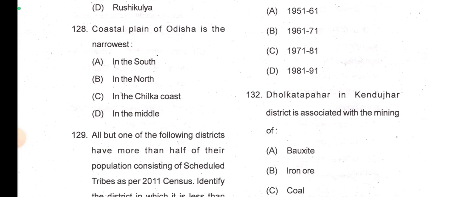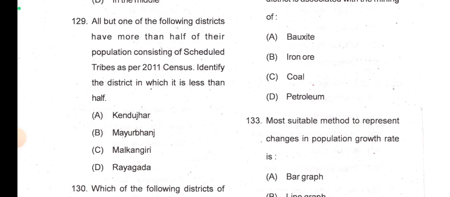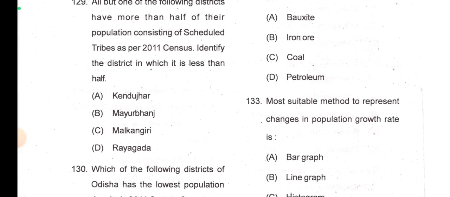Coastal plain of Orissa is the narrowest in the south. All but one of the following districts have more than half of their population consisting of scheduled tribes as per the 2011 census. Identify the district. So I just did not search it.